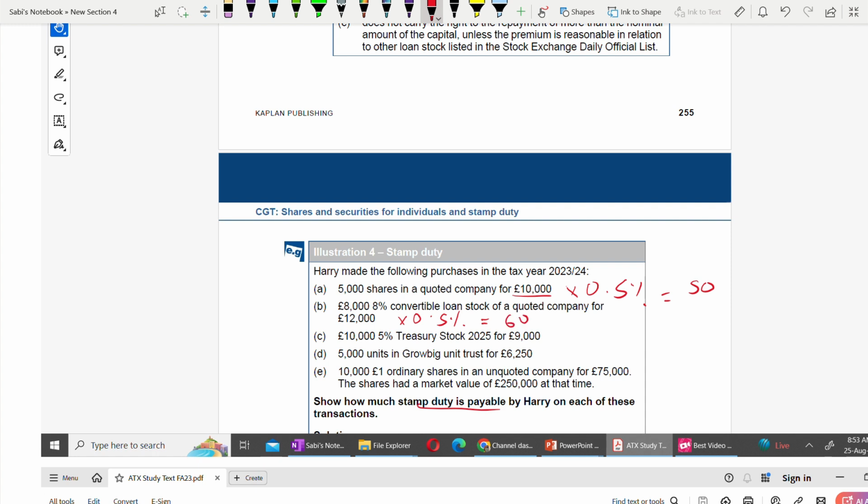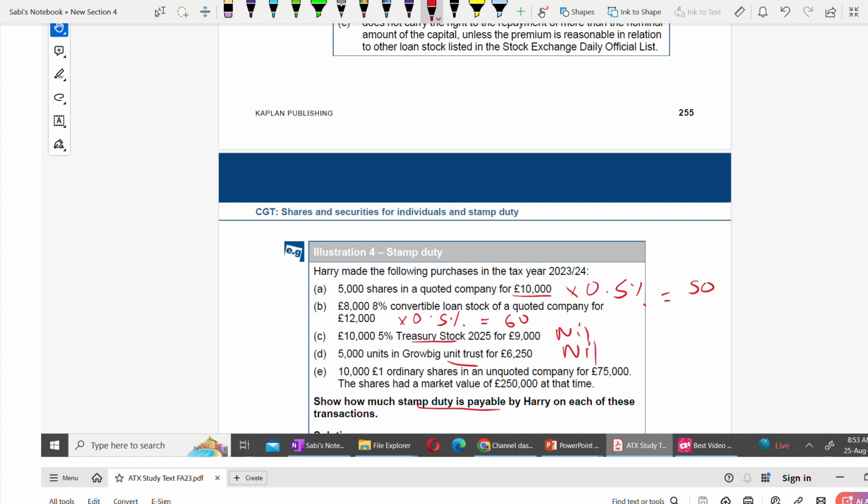10,000 5% treasury stock for 9,000. Remember, this is treasury stock. It is exempt. It's nil. There is no stamp duty on purchase of government securities. It's a government security and it is exempt. 5,000 units in Grow Big Unit Trust for 6,250. Nil. This is also exempt.